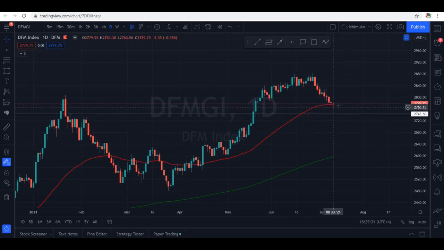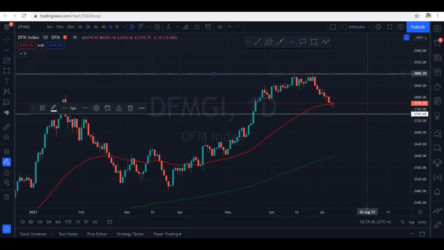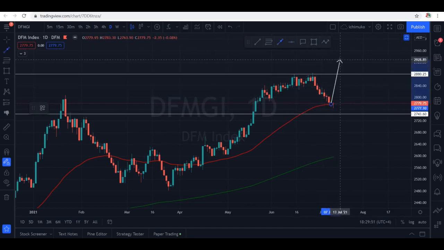Now to confirm this support, we want to see a bullish candle, at least a close above the 2800 level, to confirm yes, buyers are now accumulating and the market is ready to go upside. Now the previous resistance right here is around 2880. This zone will be the resistance. Once this zone is broken, this zone will act as a support. This is how the market works again and again.